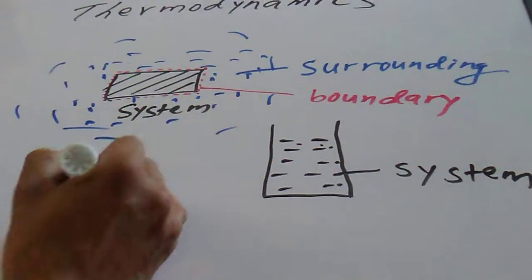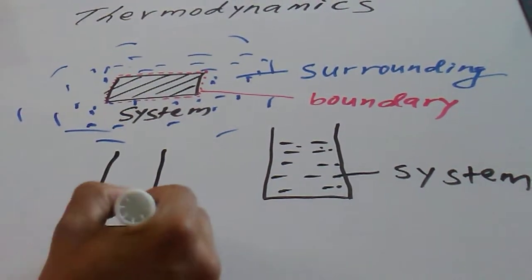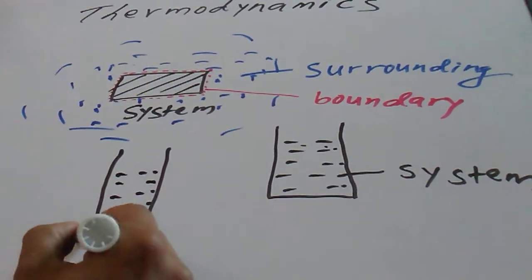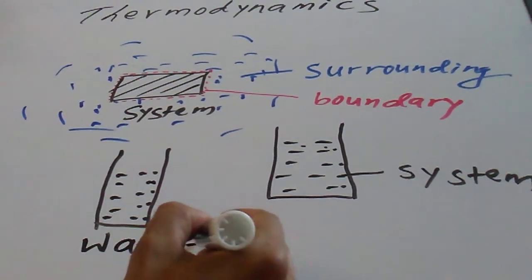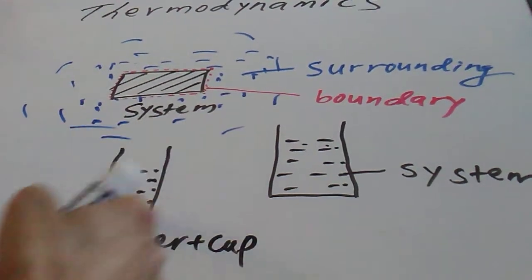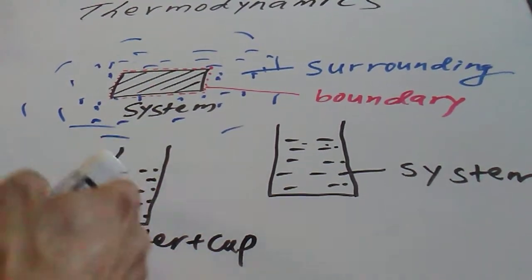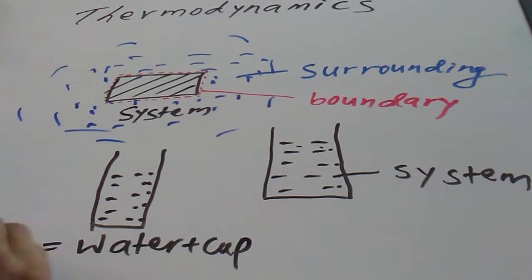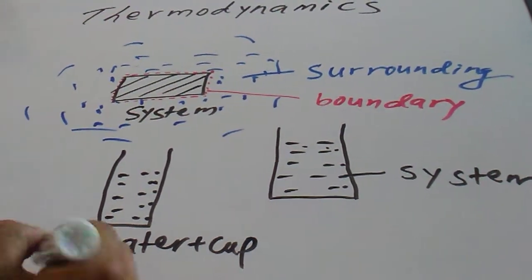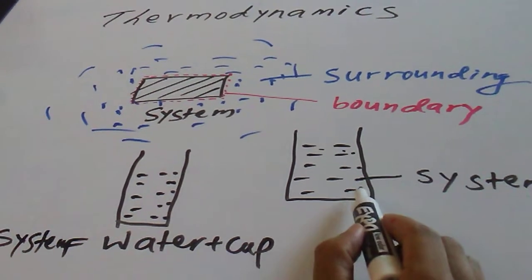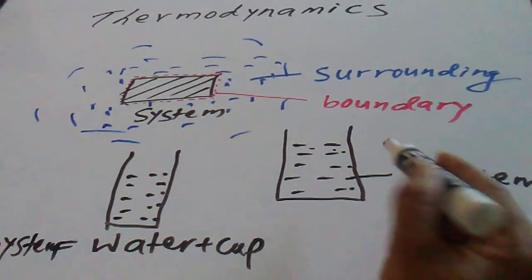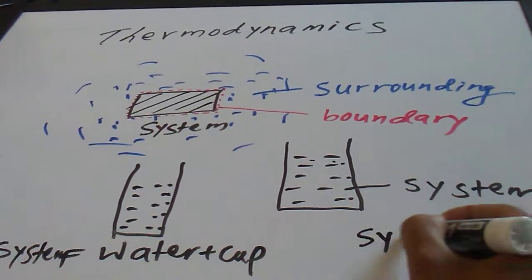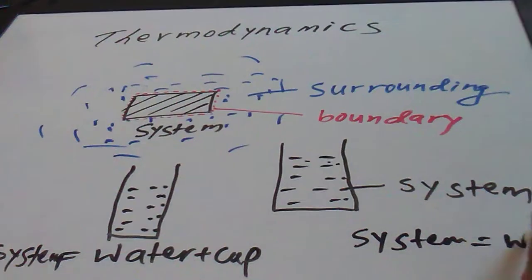But if you want to study this water together with the cup, so water plus the cup, then this becomes the system. In the other case, you just want to study the water inside this cup, so only the water is the system.